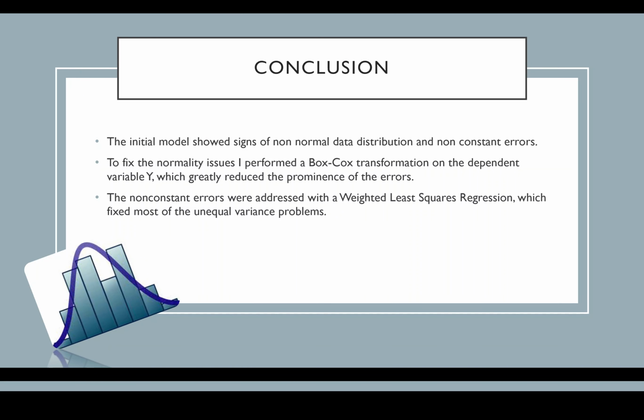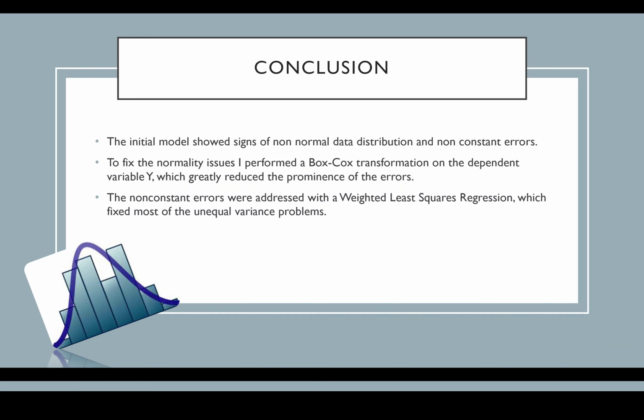So our conclusions: the initial model showed signs of non-normal data distribution and non-constant errors. In an effort to fix the normality issues, we performed a Box-Cox transformation on the dependent variable y, which greatly reduced the prominence of those errors. And then to fix the non-constant variance, we did a weighted least squares regression, which fixed most of those problems too.